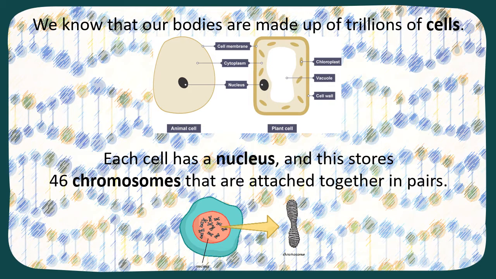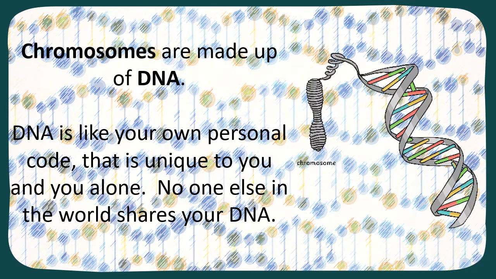Now, inside of that nucleus are 46 chromosomes. Chromosomes are like little information pods. Chromosomes are attached together in pairs. So, if there are 46 chromosomes, you would end up with 23 pairs. Inside of these chromosomes is our DNA.